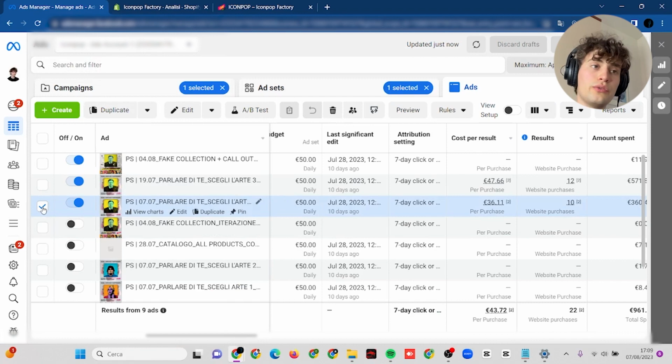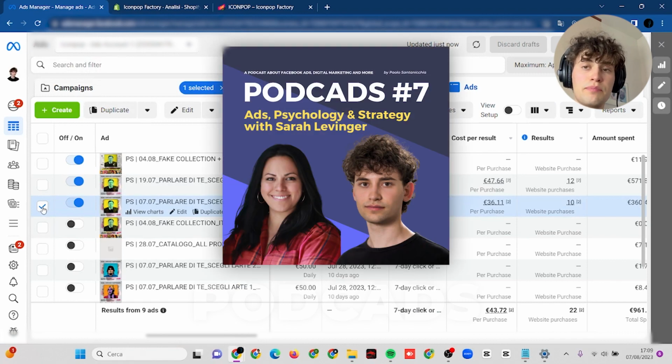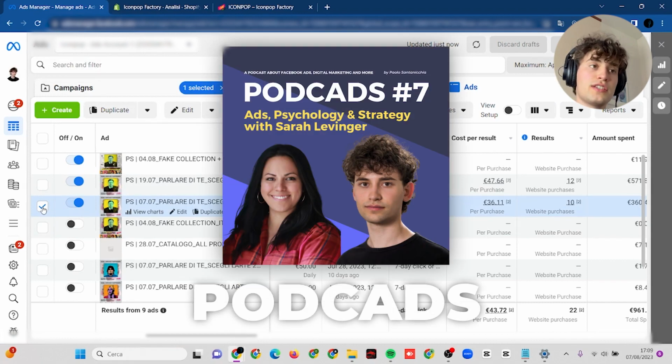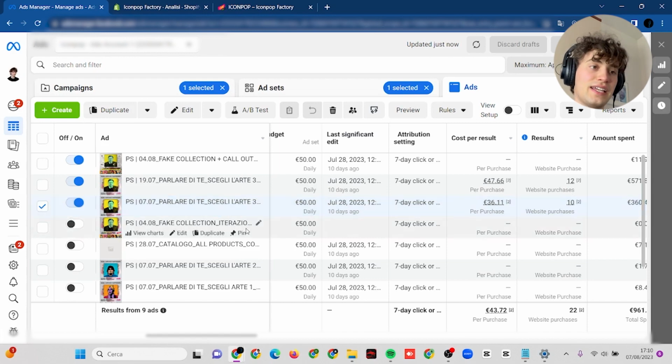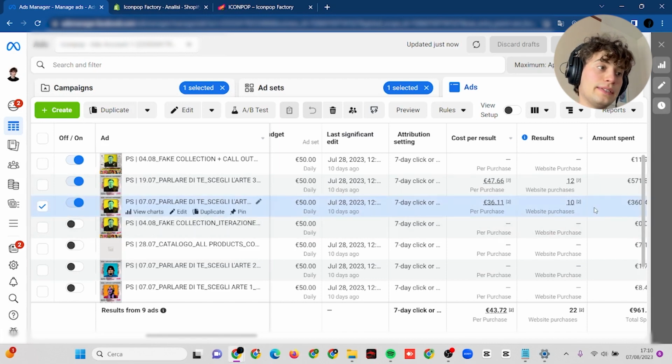Iterations, if you followed the 7th episode of PODCADS, which is my podcast where I interviewed the top experts of meta ads and digital marketing in general. I interviewed Sarah Levinger, who is maybe the greatest creative strategist in the world and in the US most of all, and she said that in order to make a good ad account, you need to test new concepts and also iterations.